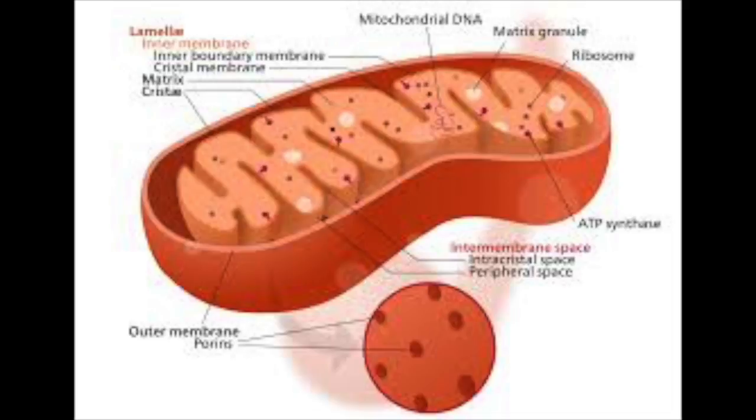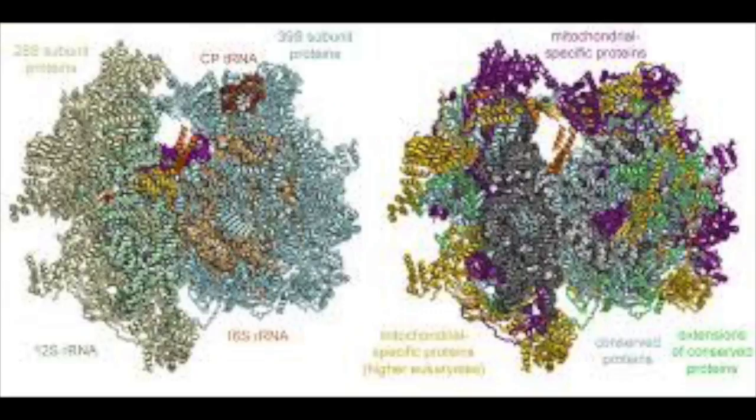A major difference between the two, however, is that the mitochondrial ribosome has a much greater protein to RNA ratio than cytoplasmic ribosomes. The mitoribosome translates 13 proteins that are encoded in the mitochondrial DNA. These proteins play a role in both the structure and the function of the mitoribosome and constitute many of the differences found between the cytoplasmic ribosome and the mitochondrial ribosome.